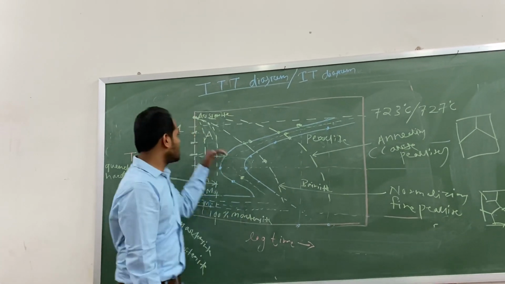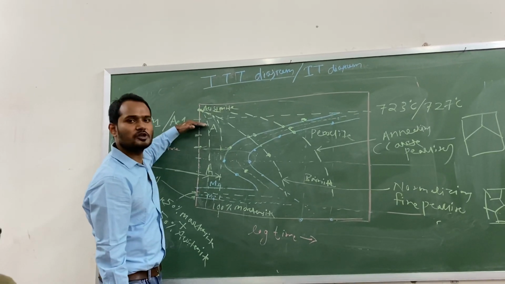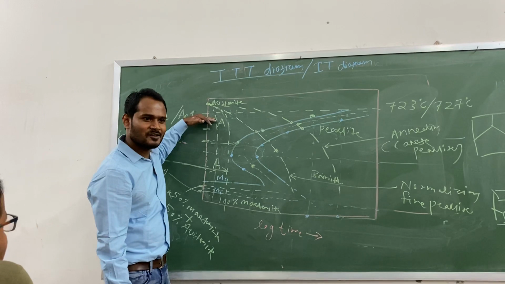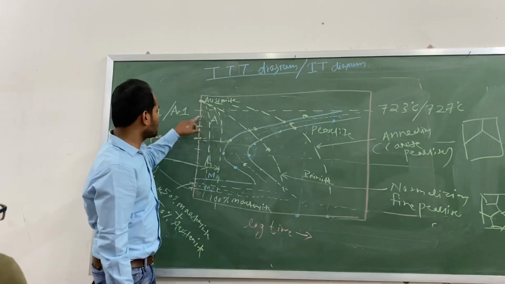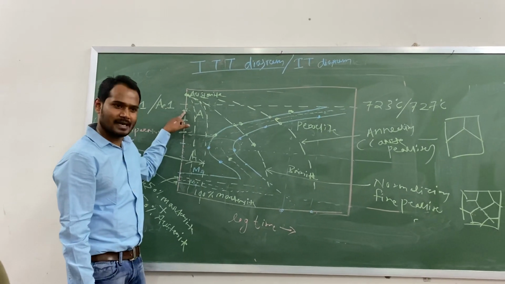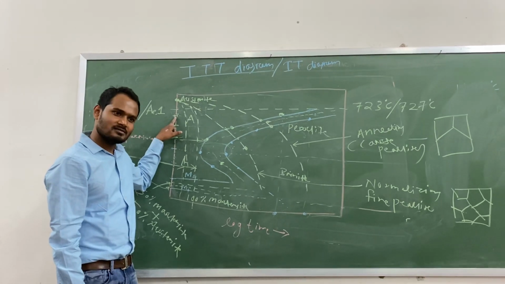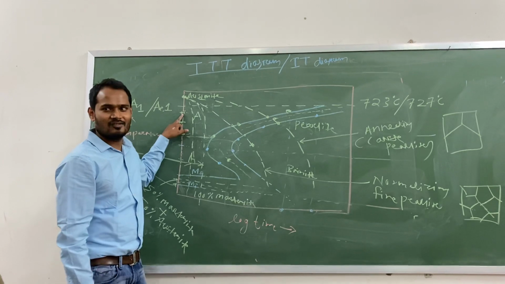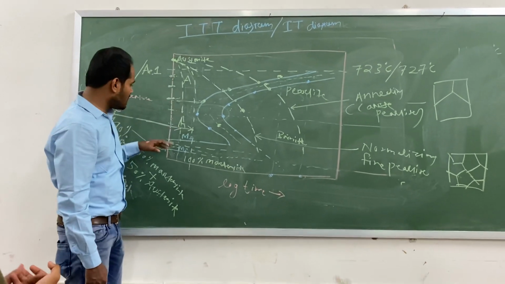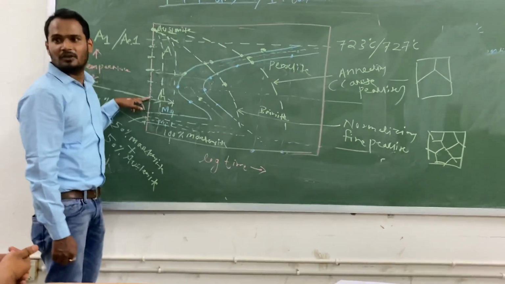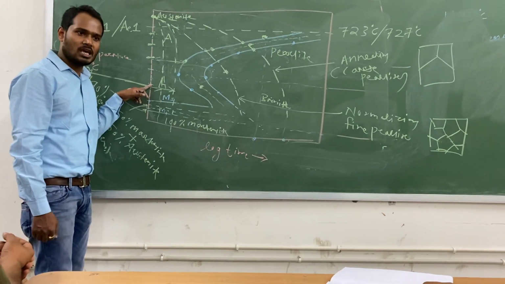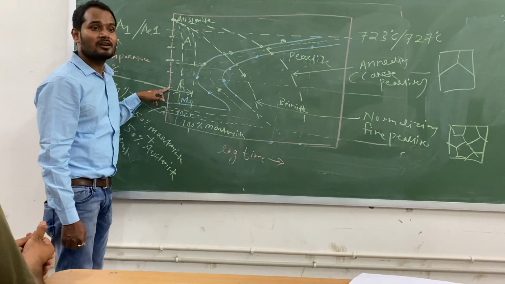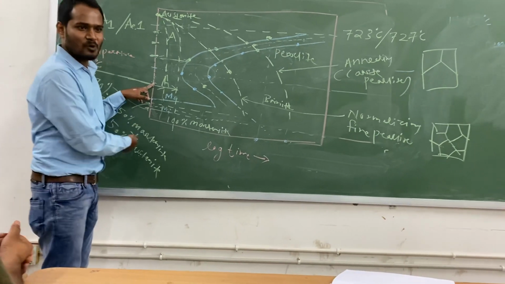Okay? Fine? So you understand, suppose I am maintaining this temperature. Will diffusion be more or less? More, obviously, this is a high temperature. So diffusion is more. At this temperature the driving force is less, so the nucleation rate will be less, but the temperature is high, so the diffusion rate is high. Just the opposite phenomenon. Similarly, suppose I consider this temperature. At this temperature my driving force is high, right? Nucleation rate is high. But what about diffusion? Diffusion will be low, because the temperature is low, right?